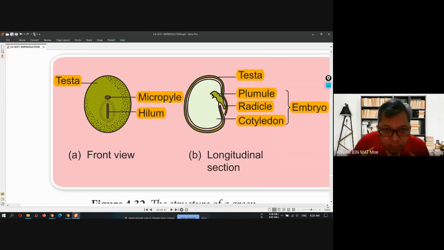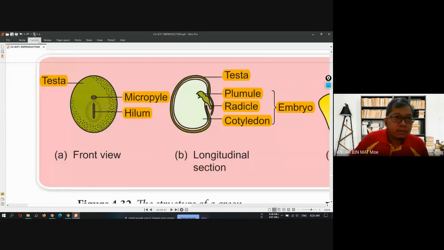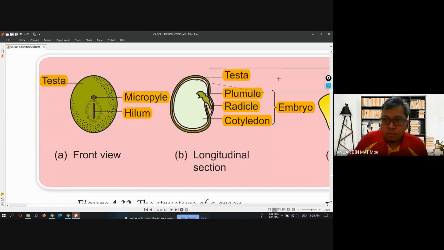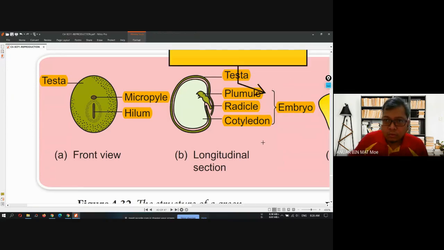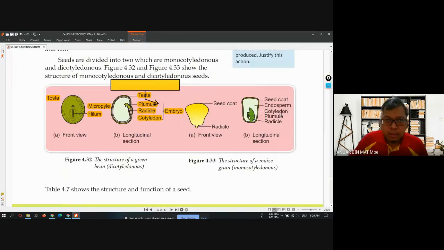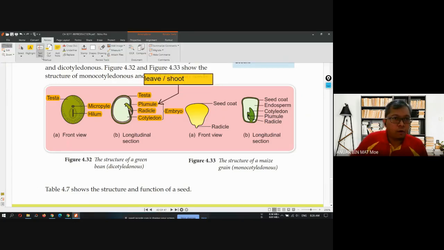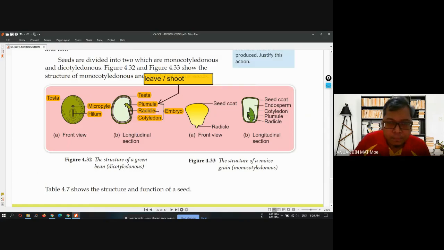Just remember, for easier for you to remember, plumule will grow into leaf or shoot. This is plumule. Then radicle will grow into root.